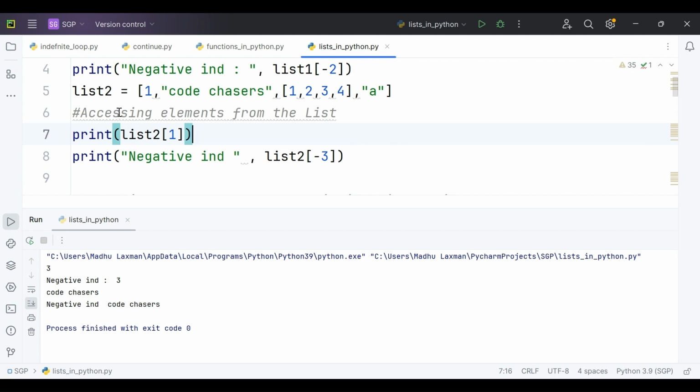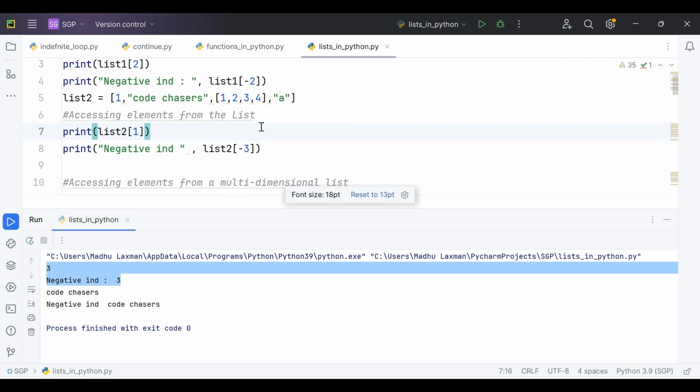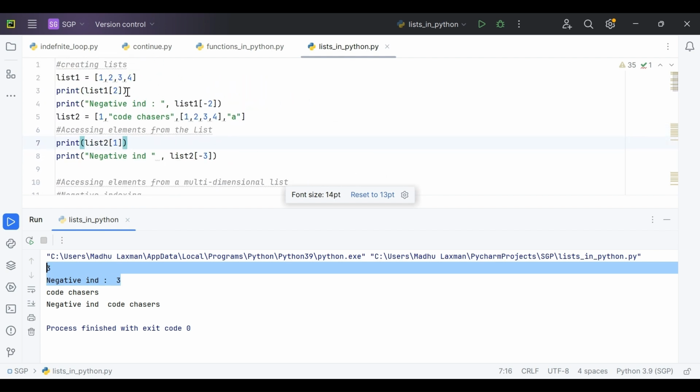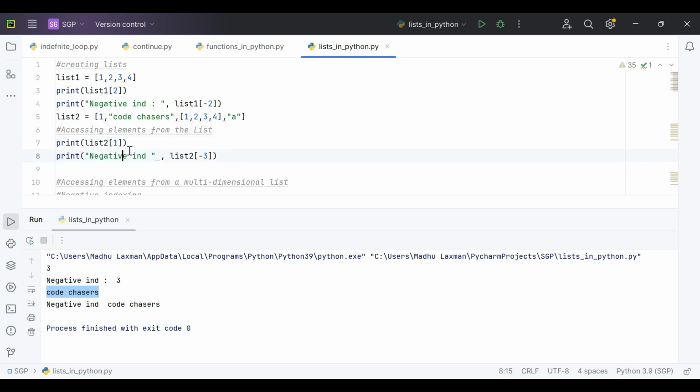See, these two print statements are based upon list1, and these two are based upon list2. List2 with index position 1 is giving the result code chasers, and list2 with index position -3 is giving the element code chasers again. Our expectation is correct. This is the way how we access the elements by using positive indexing, and this is the way how we access the elements by using negative indexing.